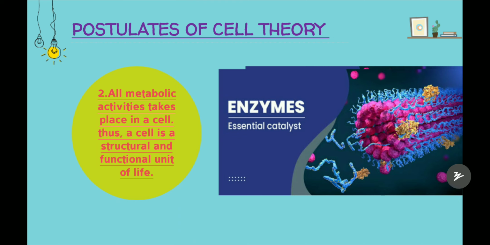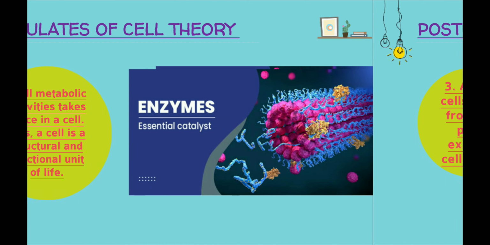What are metabolic activities? Metabolic activities are the activities or reactions that take place in a body, here in a cell. So whatever metabolic activities are there in our body take place in the cell, and from there our whole body is built. Cells make up tissues, tissues make up organs, organs make organ systems, and organ systems in turn make us, right? Thus, a cell is the structural and functional unit of life. We have learned that this is the second important definition used to describe a cell. So, why is a cell the structural and functional unit of life? Because all the metabolic activities take place in a cell. Enzymes are the essential catalysts.